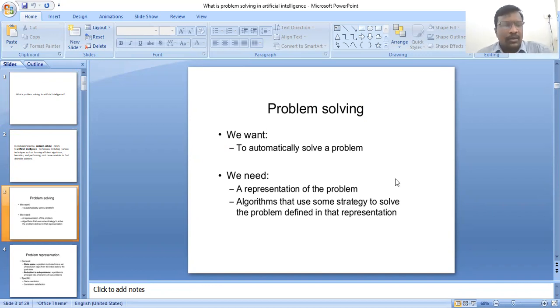And next, what do we need? Here, the representation of the problem, and also an algorithm that uses some strategies to solve the problem defined in that representation.